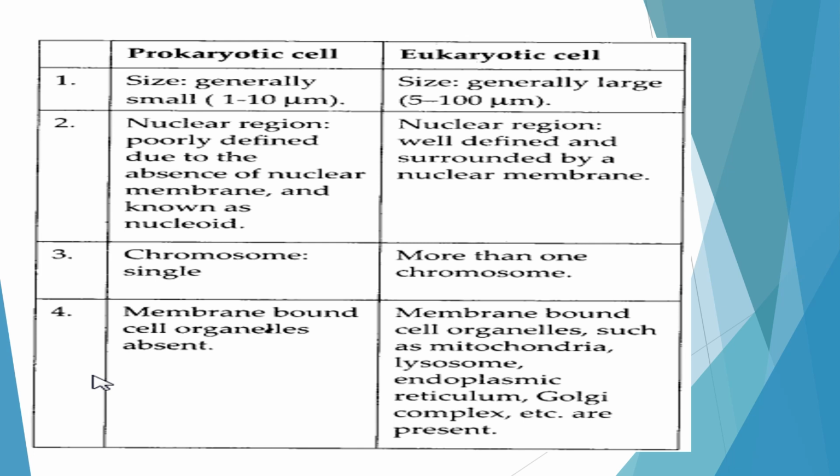In a prokaryotic cell, a single circular chromosome is there. In a eukaryotic cell, more than one chromosome is there. For example, in human beings, 23 pairs of chromosomes are there. In prokaryotic cells, membrane-bound cell organelles are absent, while in eukaryotic cells, membrane-bound cell organelles such as mitochondria, lysosomes, etc. are present.